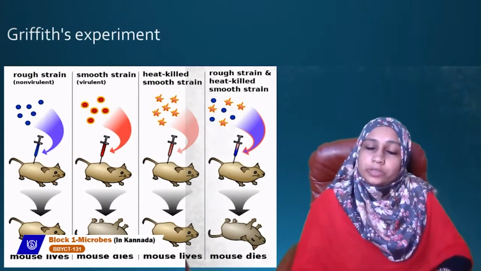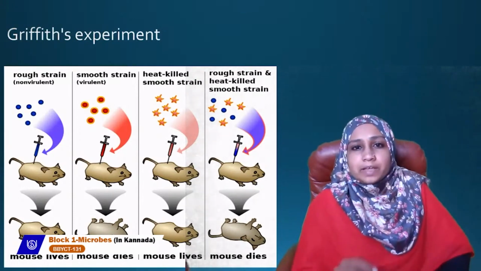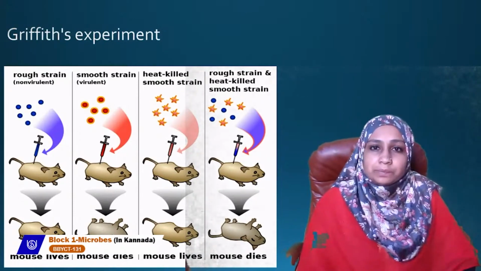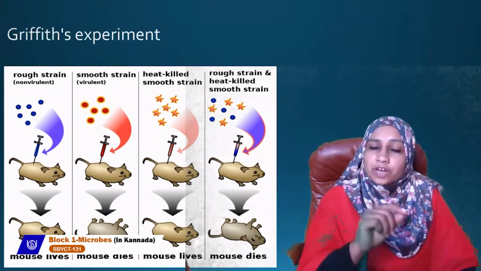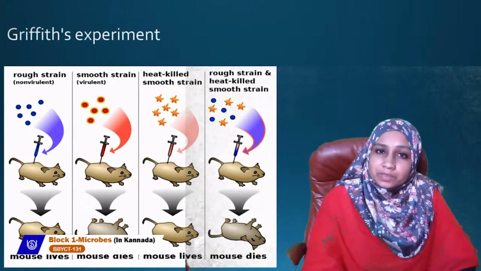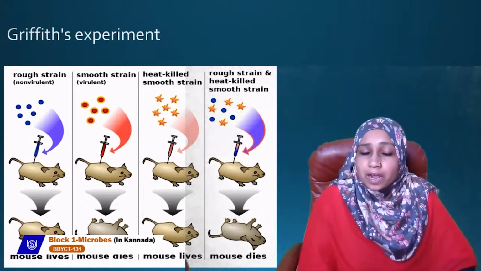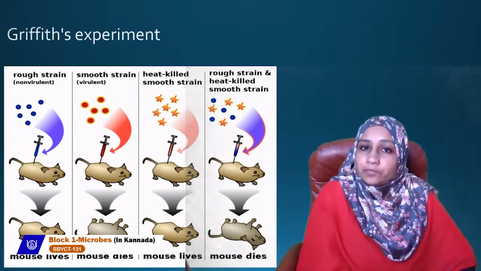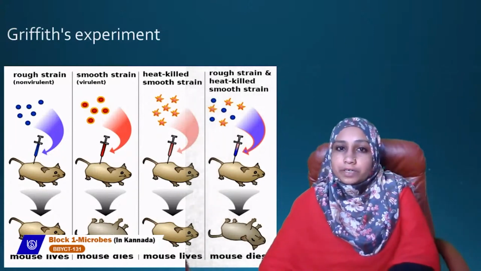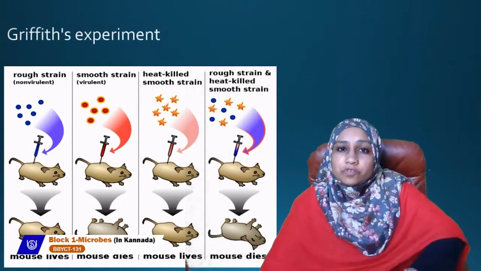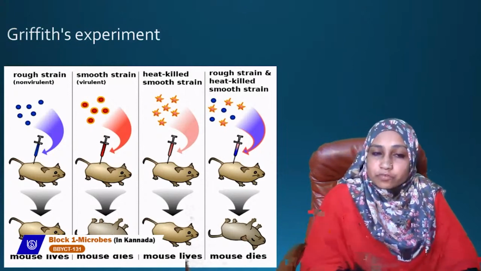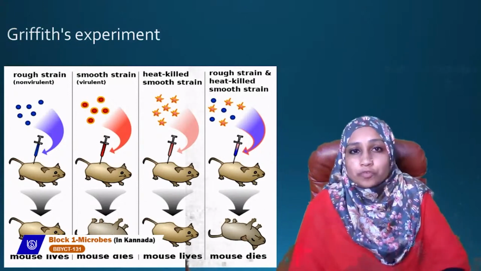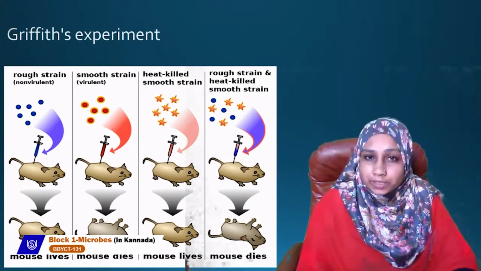So he concluded from this experiment that there is some principle here. Something is being transferred from the heat killed S strain to the R strain, so that the R strain became the S strain, the virulent form. The non-virulent form has now converted to the virulent form. So that is the transformation experiment. In transformation, there is no physical contact between the two cells.